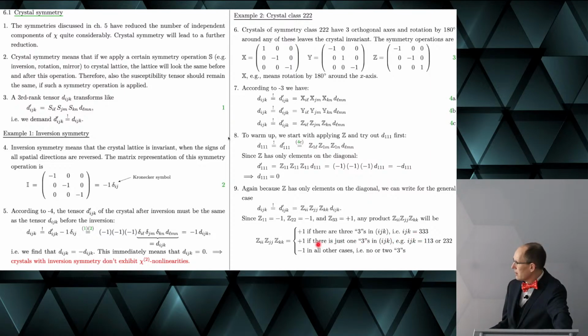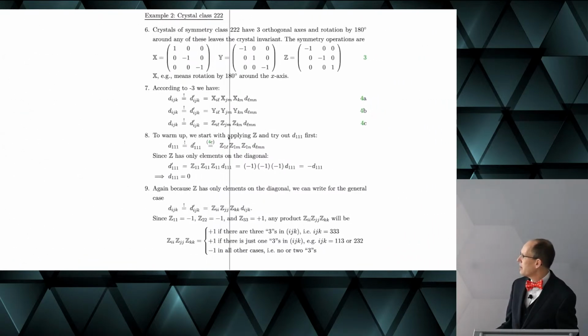It is +1 if there's just one 3 in this tuple, so these two. And in all other cases, so when there's no 3 or two 3s, then we have -1.